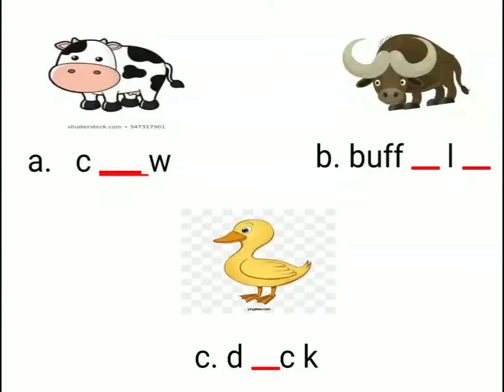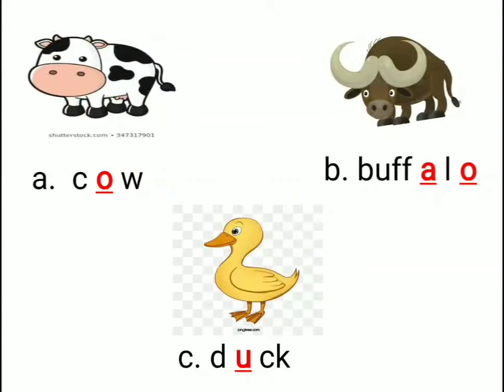And see the third one. It is a duck. Yes, children? So, find out the missing letter. D dash. What should come? U. D-U-C-K. Duck. Okay, children? Children, I've written the answers. Okay, copy it in your book or in your notebook. Okay, children?